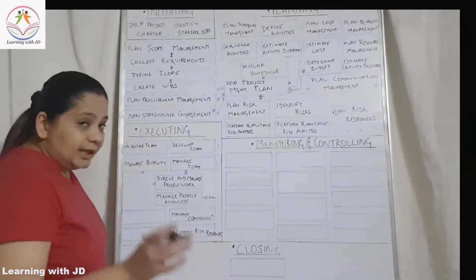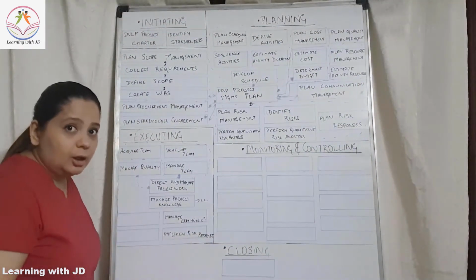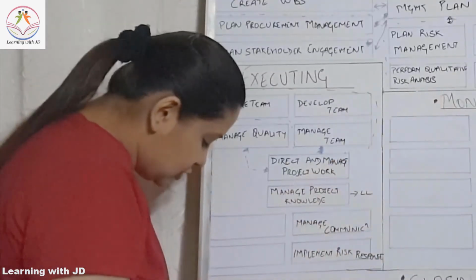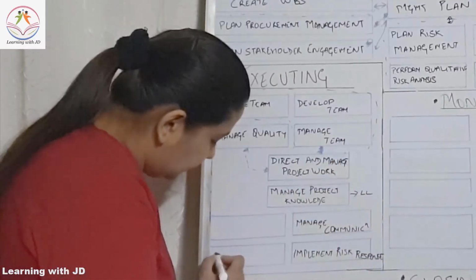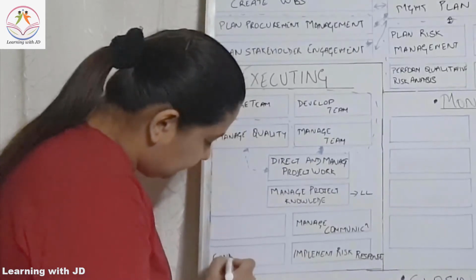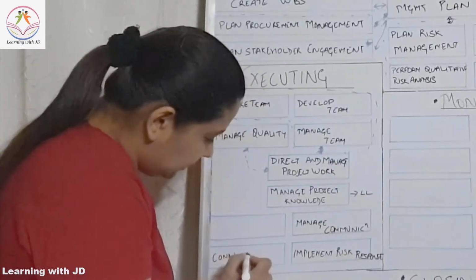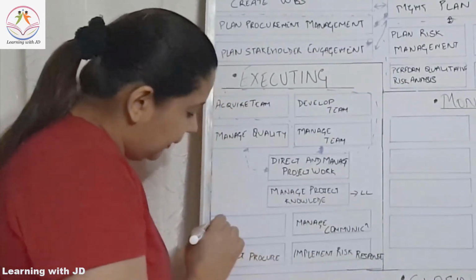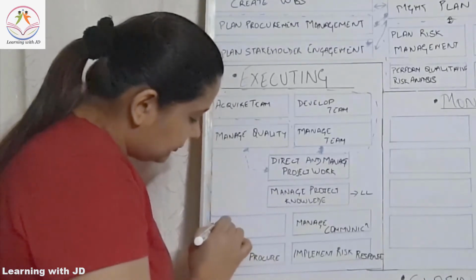Then you will also conduct your procurement. Whatever third party relationships you have, you have to conduct those procurements. So you will conduct procurement. And you will also manage your stakeholders.